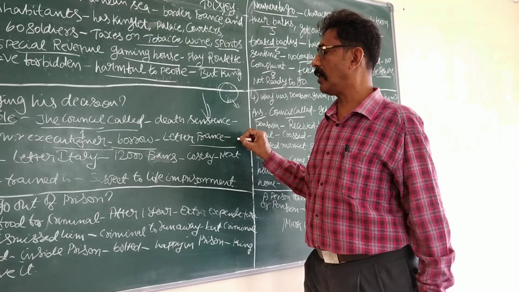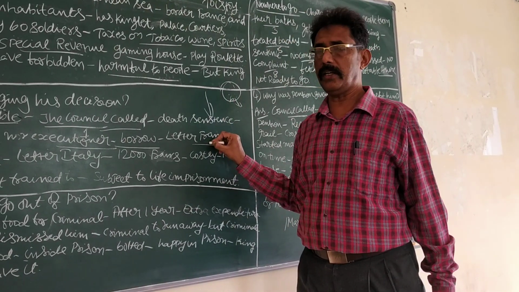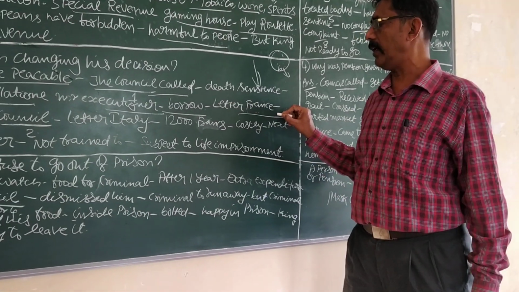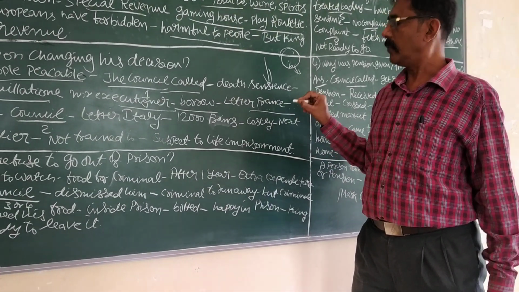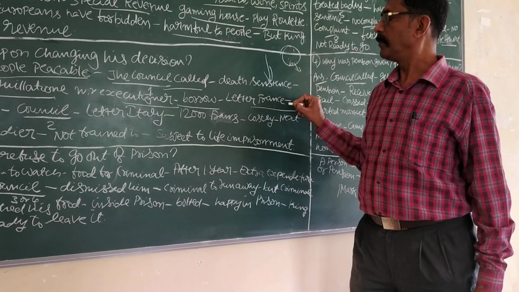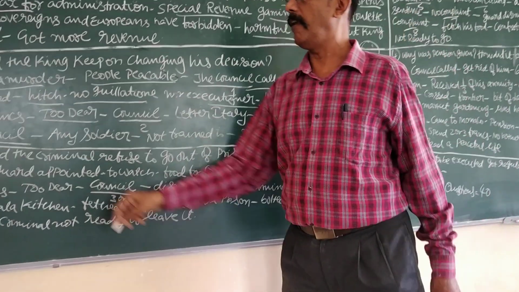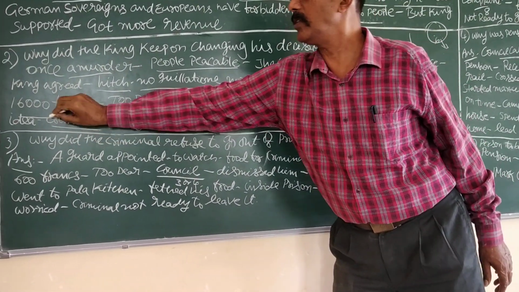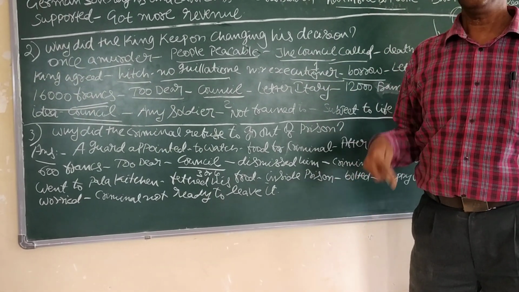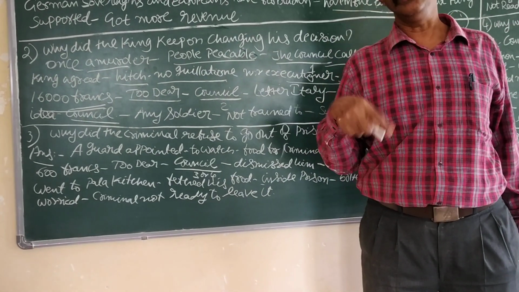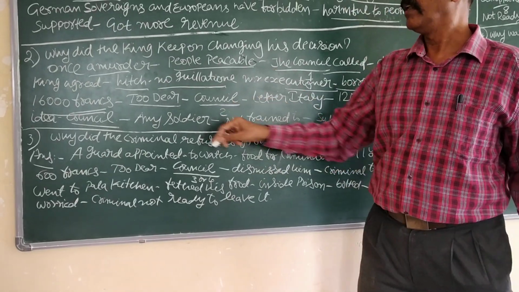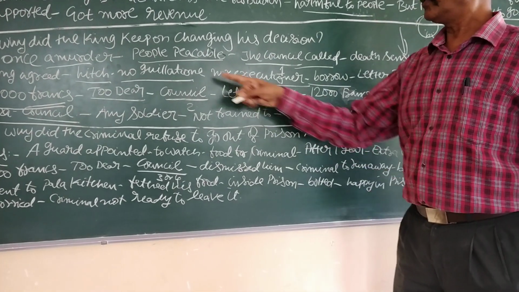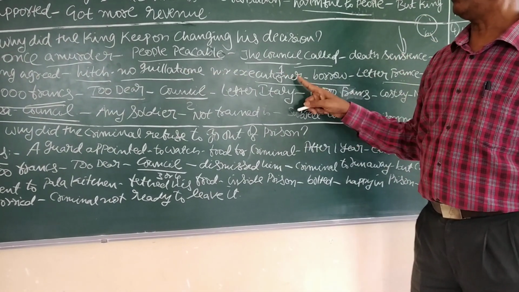Again, the council of ministers was called. They discussed. They decided to borrow this guillotine machine and executioner from the country France. First the country consulted was France. So the king's ministers wrote a letter to this nation, and this kingdom received the reply. France had demanded 16,000 francs. Francs means what? Currency of France. What is the currency of our India? It is called rupee. Paisa, but rupee. So the French government demanded 16,000 francs to supply this guillotine and operator.